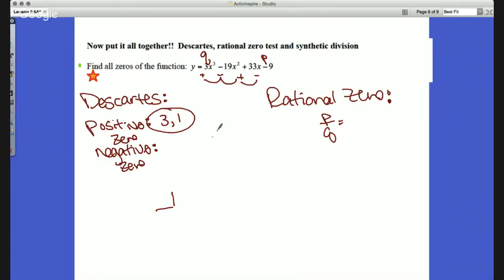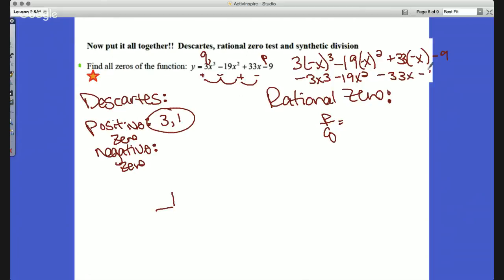What about negative? If I plug in negative x for the x there, I would get negative 3x to the third, positive here, minus 19x squared, because that's an even power, minus 33x minus 9. So there's actually 0 negative roots. That really helps us out because we know that there will be no negative x-intercept zeros or roots. Again, all 3 of those are the same exact thing. Where it hits the x-axis is what we're talking about.